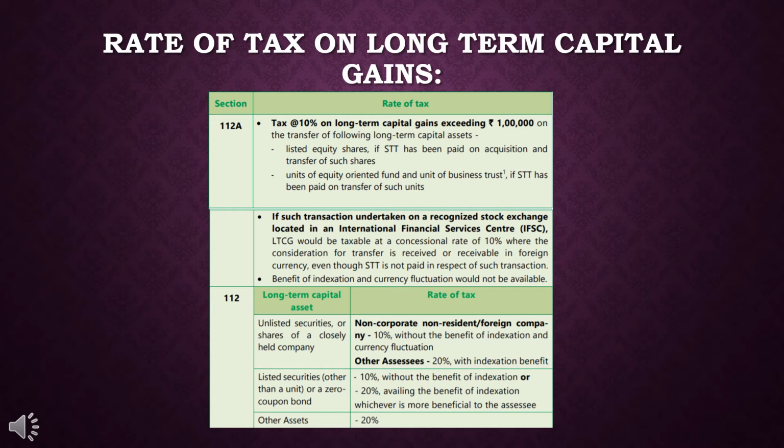In case of listed securities or a zero coupon bond, the rate of tax will be 10% without the benefit of indexation and 20% availing the benefit of indexation, whichever is more beneficial to the assessee. So here we will consider the benefit for the assessee. And in any other assets, the rate of tax will be 20%.